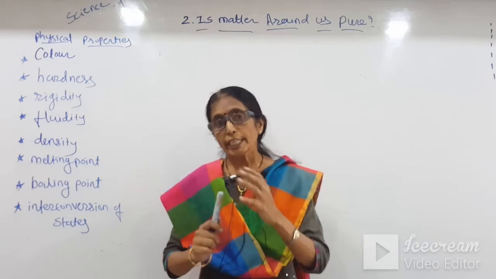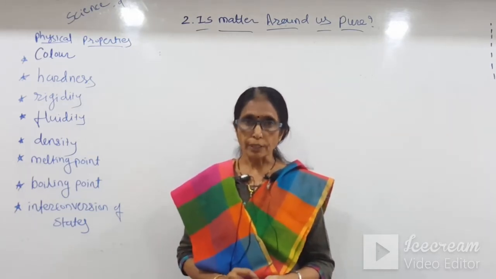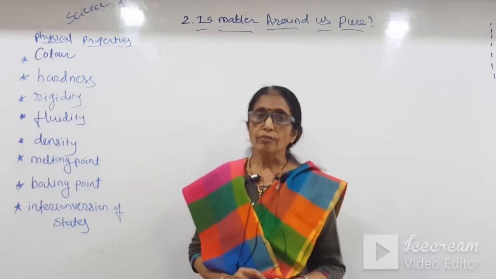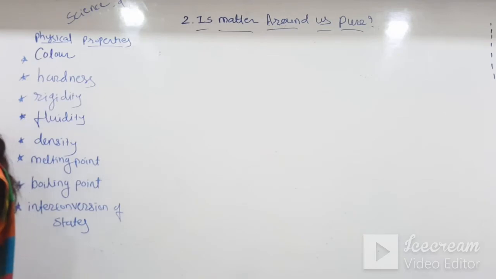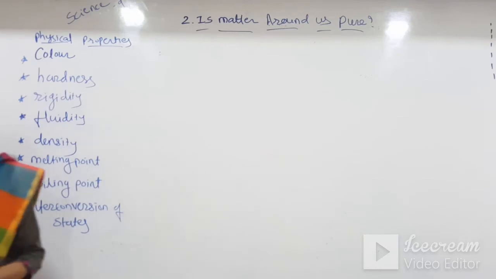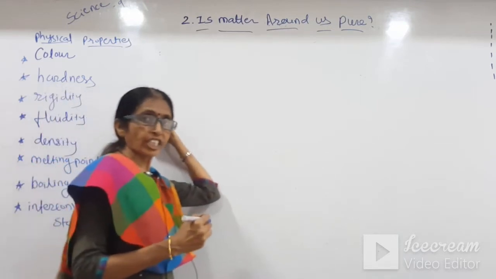So it is called interconversion of state. All these properties are called physical properties of any matter.